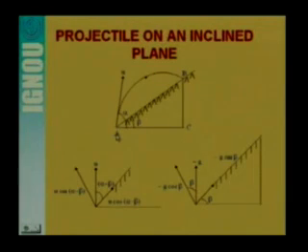Here you see the particle is being thrown with the velocity u, which is making angle alpha with the horizontal. So the angle between the directions of the velocity u and the inclined plane is equal to alpha minus beta. That means alpha minus beta is this angle, because this full angle is alpha, this angle is beta, so this angle is alpha minus beta. So here we are considering the projectile on an inclined plane.